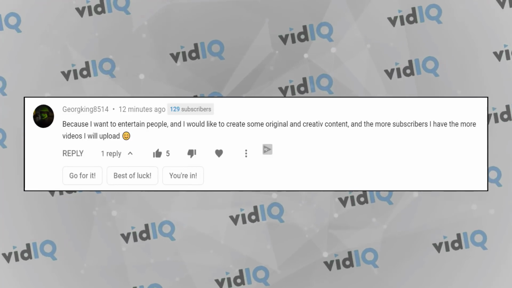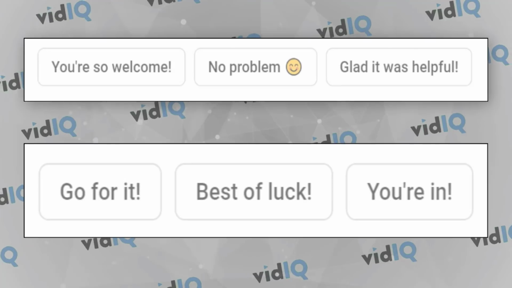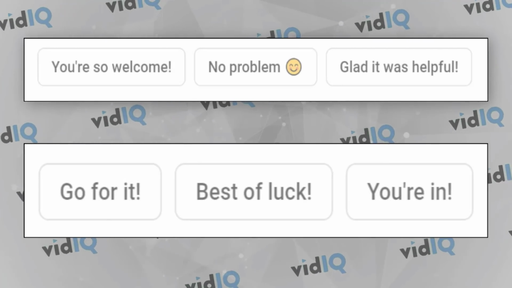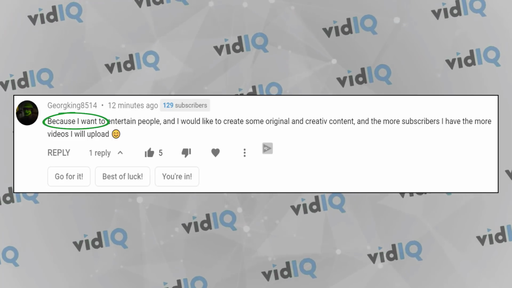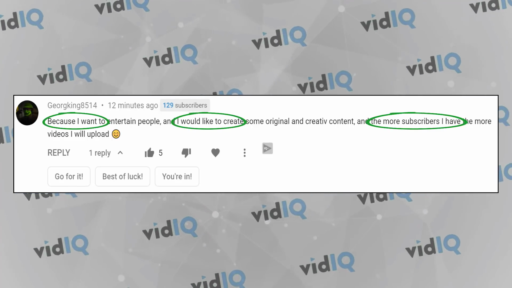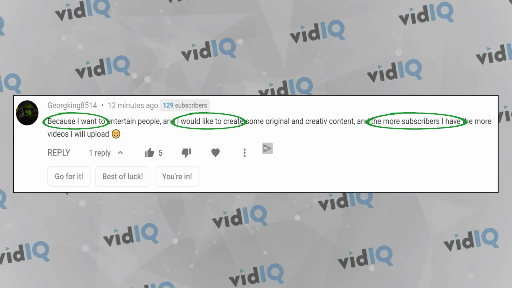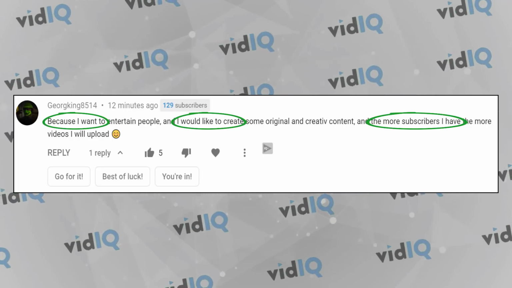Now, when smart replies appear, you don't always get the same options as they are context specific to the comment itself. Presumably, YouTube is picking out common phrases and predicted comments you might use as stock answers. Hopefully, over time, this will improve, giving you more smart replies to more comments.